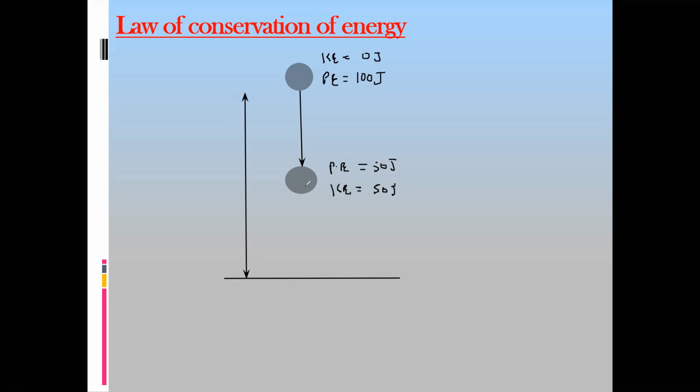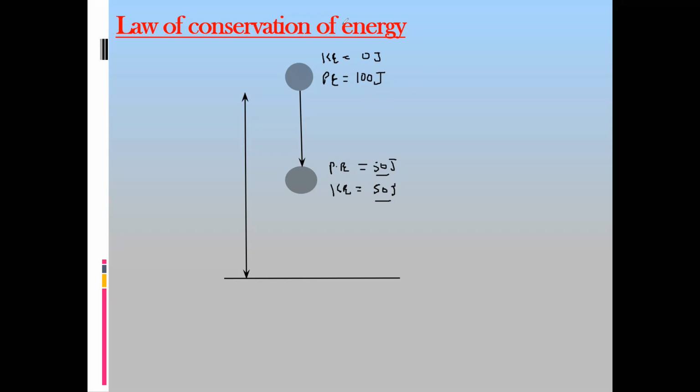When the object is halfway or at the center, half of the potential energy changes to kinetic. So if originally potential energy was 100, now half of 100 changes into kinetic. So it will have 50 joules of kinetic and 50 joules of potential. Potential energy is the energy due to the height. When an object is at a certain height, the energy which the object has is called gravitational potential energy or potential energy.